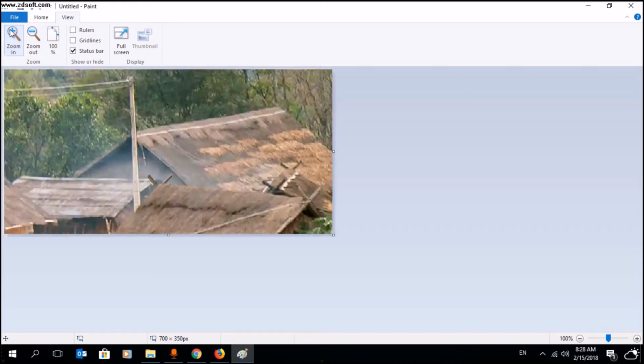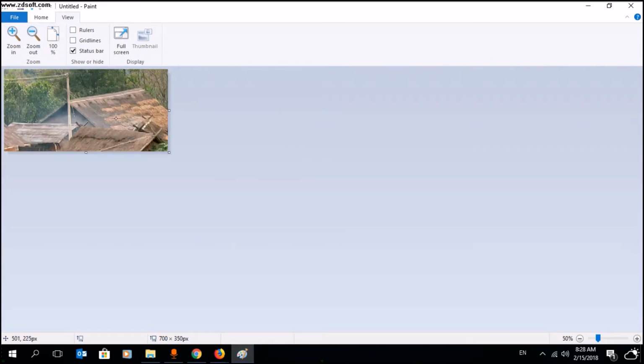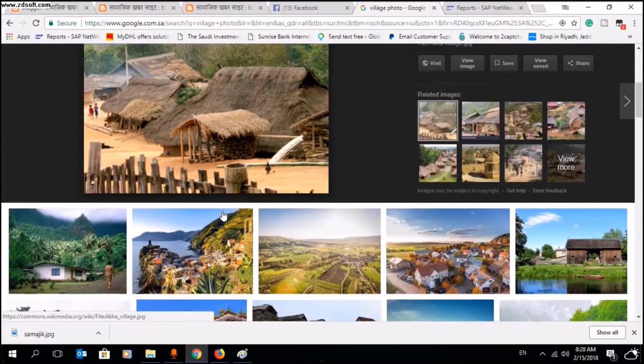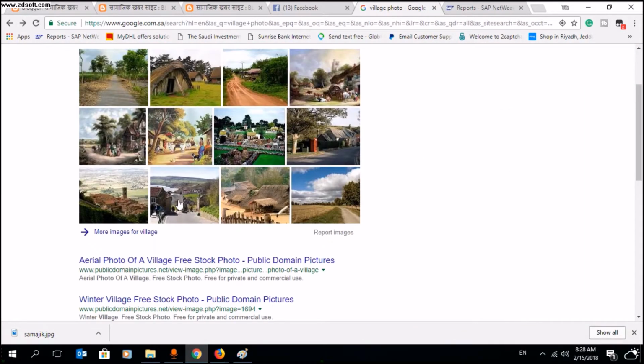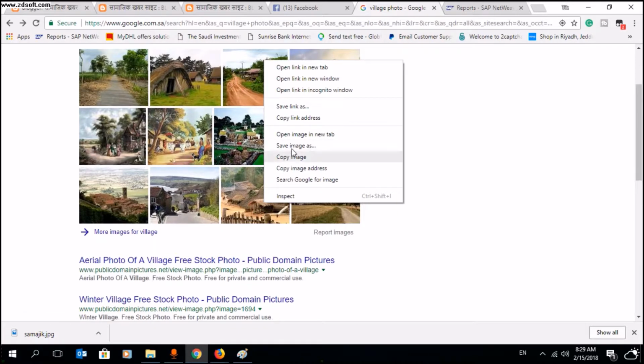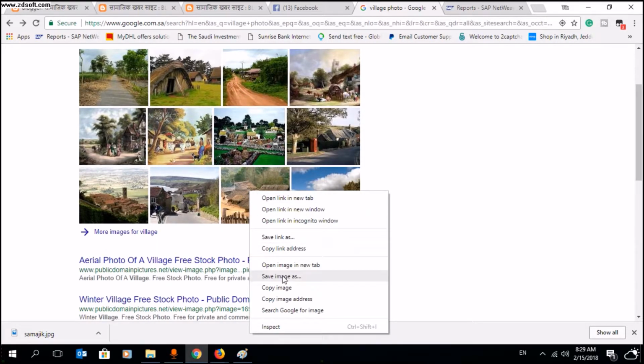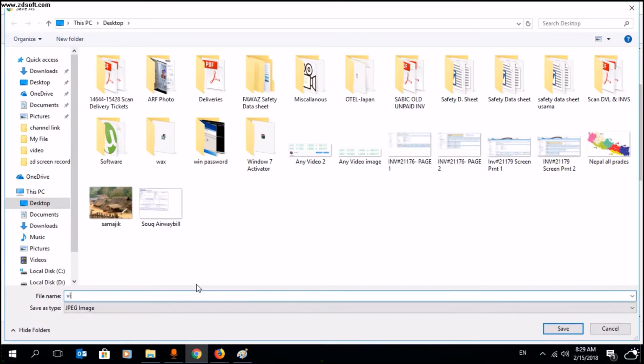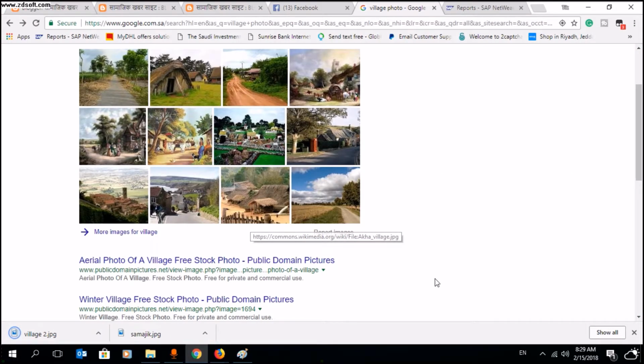Now it is very small, make it a little bigger, right? Now part of the image is cut and some is hidden here. Why? Because this image has high resolution. So see another image with small resolution, right? Just copy this one directly from here, save as image. Okay guys, after I complete this one and make my profile, I'll come back to you.